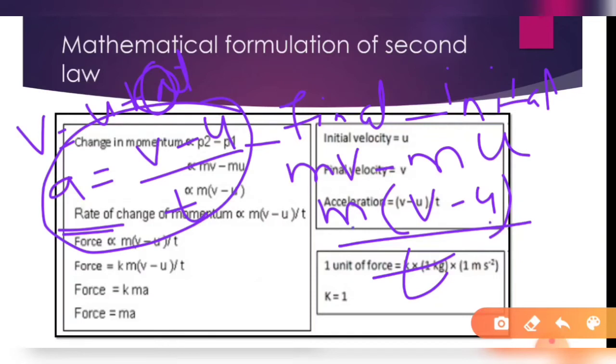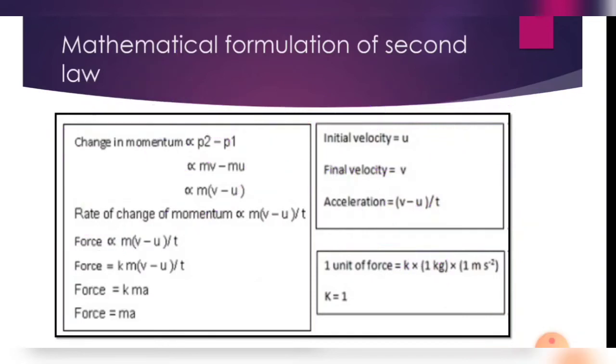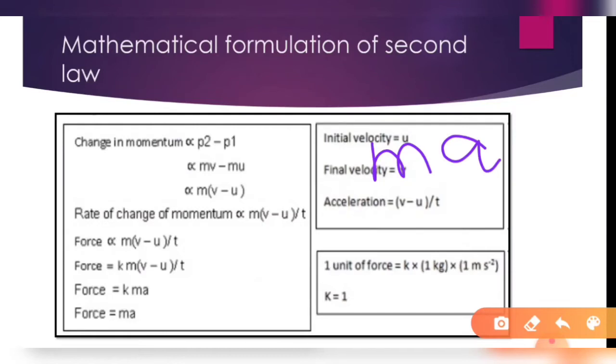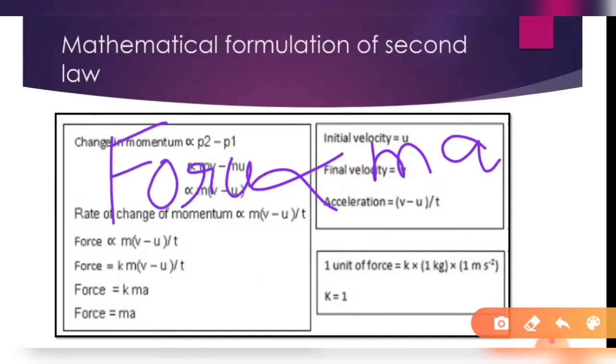So the rate of change of momentum will be equal to mass into acceleration, which is directly proportional to the force applied on an object. If the mass is high, we need to apply more force, and if the acceleration is more, the force required will be more.